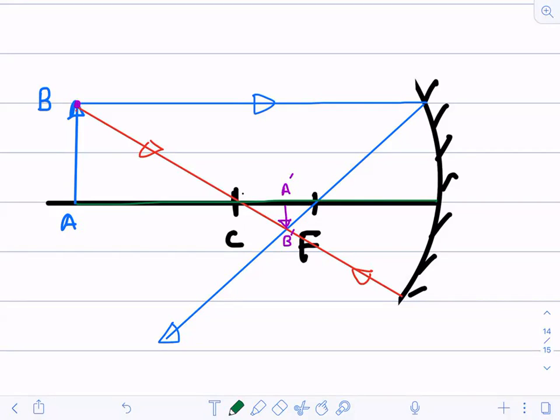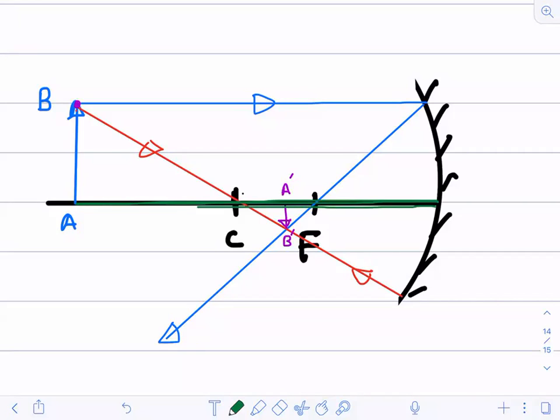Will it become parallel to the principal axis? If the line passes through focus, it should become parallel to the principal axis. Parallel to the principal axis is this line. Yes or no? I'm drawing at a distance, but it will be parallel to that principal axis, correct? So that I can retrace that. Yes.